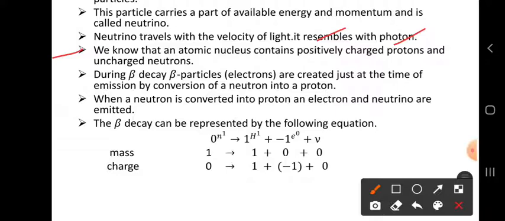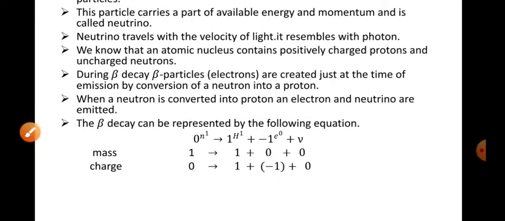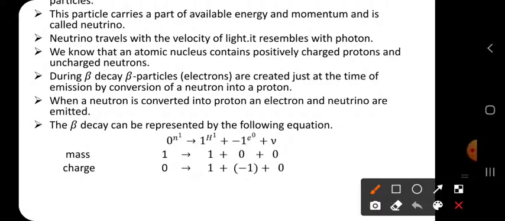We know that an atomic nucleus contains positively charged protons and uncharged neutrons. So the nucleus contains nucleons, meaning protons and neutrons. Protons are positively charged, neutrons are uncharged, meaning no charge. During beta decay, beta particles, meaning electrons. Just now, in the previous class, I said beta particles are electrons. During beta decay, beta particles are created just at the time of emission by the conversion of a neutron into a proton.